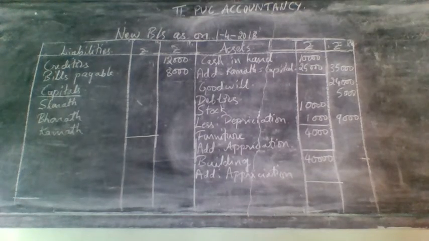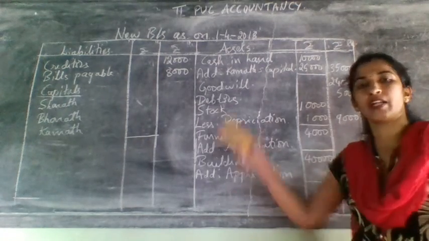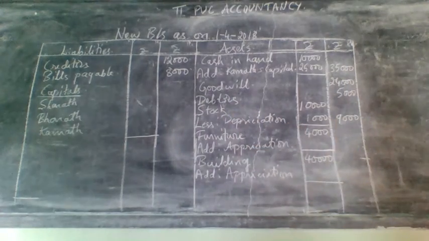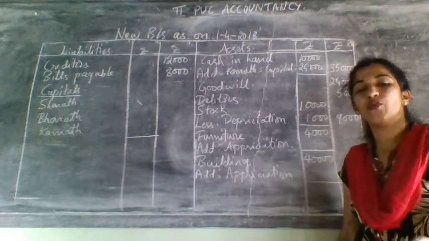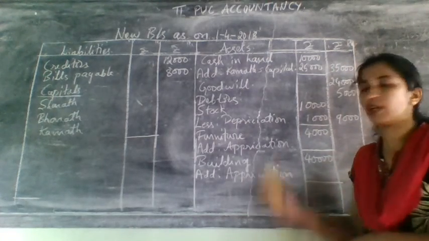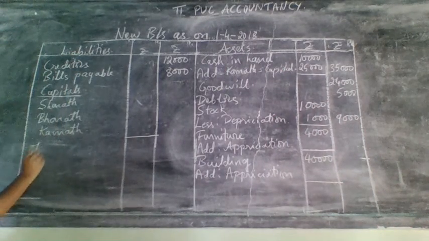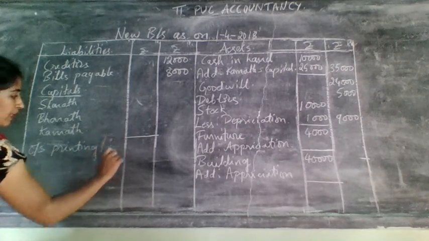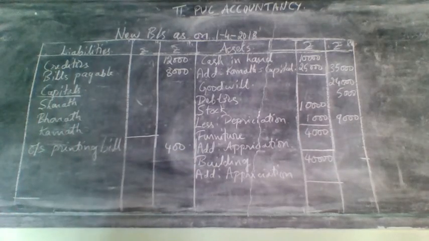Next comes stock value 10% less than the book value. 10% less than the book value means stock was already depreciated one time in the revaluation account, and one more time we have taken it here, and that is also over. After that they have given an outstanding bill for rupees 400, an unrecorded liability. One time you have taken it in the revaluation account, one more time we have not taken it. Unrecorded liability means it will come on the liability side. So write here outstanding printing bill, direct amount. For this no adjustment at all, directly write it on the liability side.